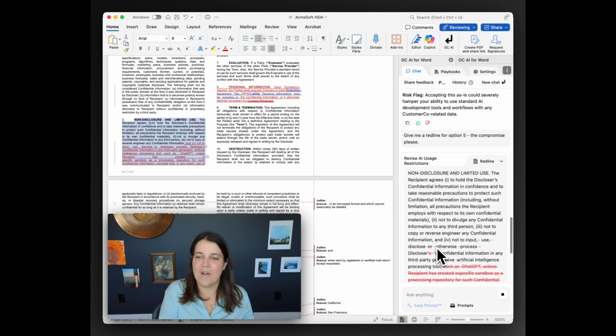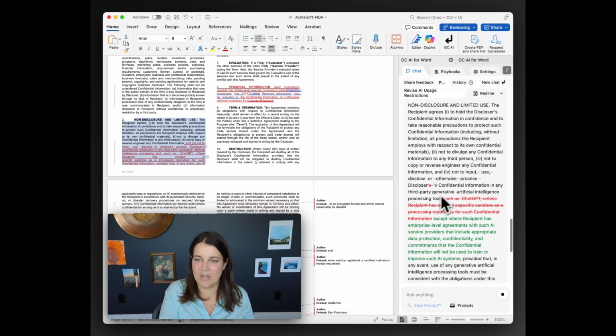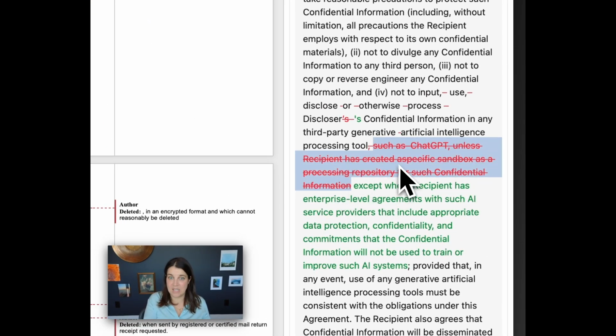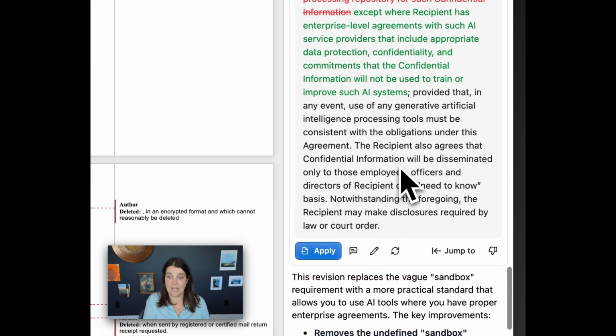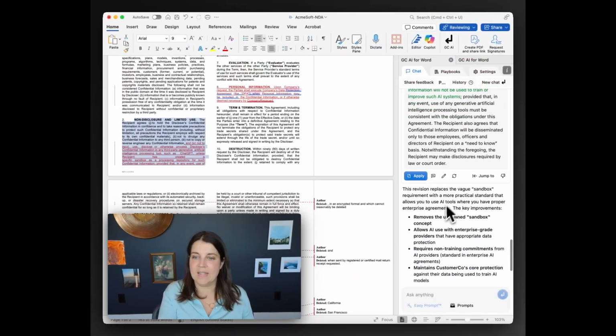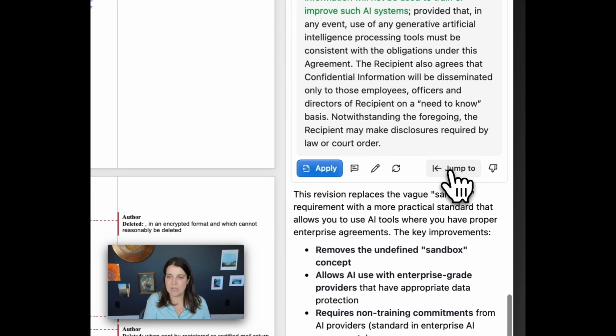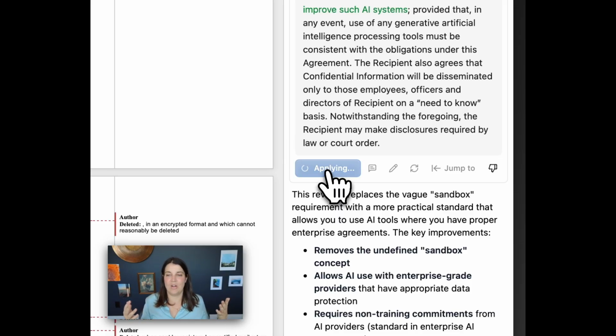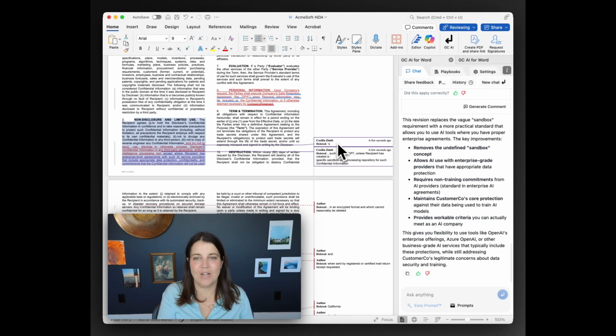All right. Revise AI usage restrictions, and look at that. Otherwise, process disclosures confidential information. It got rid of "such as ChatGPT," it got rid of that sandbox language we didn't like. And it says exactly what it did. I can jump to that section and I tap apply. There it goes. Watch it apply. Look at that. Both red lines are made as me, in this case, Cecilia Ziniti.